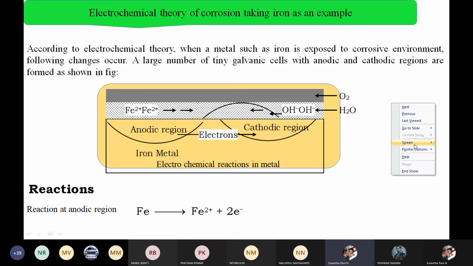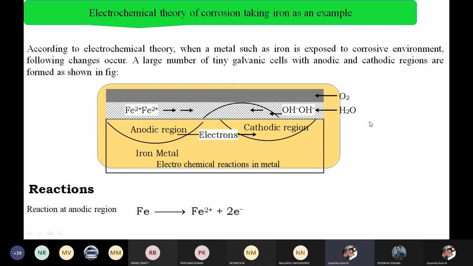Iron is just an example; in its place, we can take any other metal. What are the changes? First, it forms a galvanic cell. How does it form a galvanic cell?